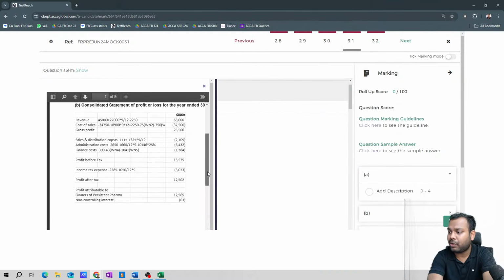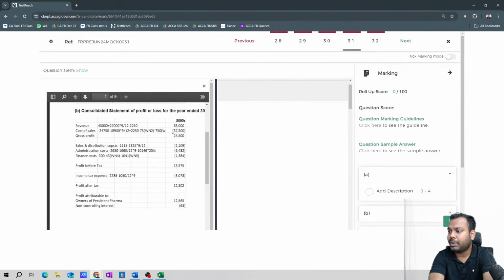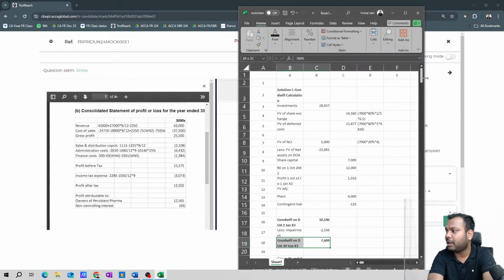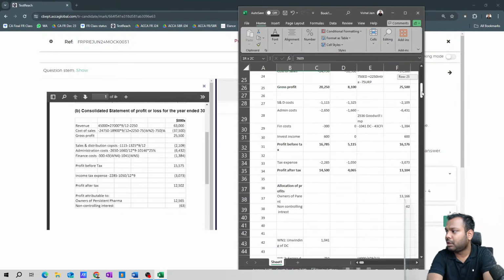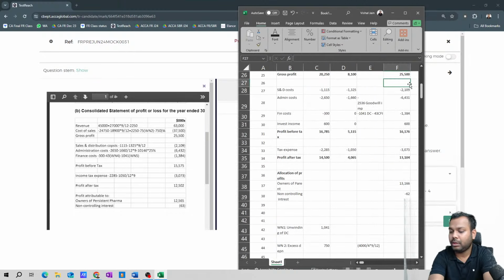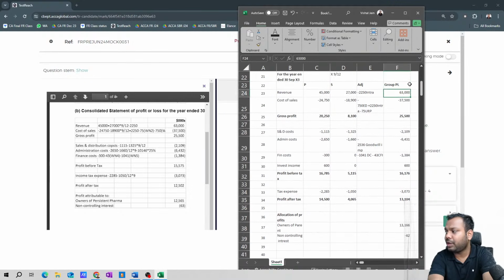In console P&L, now what is happening? In console P&L, now see our console P&L and the console P&L of the exam. So revenue, our revenue is 63,000. You have to see this column.